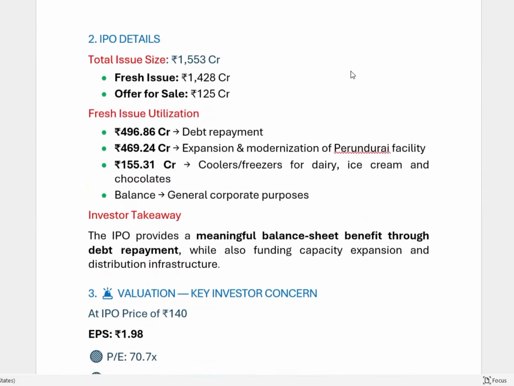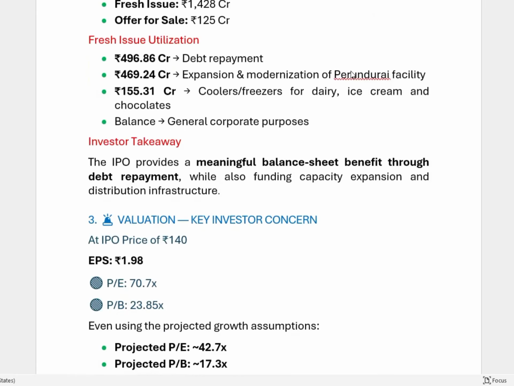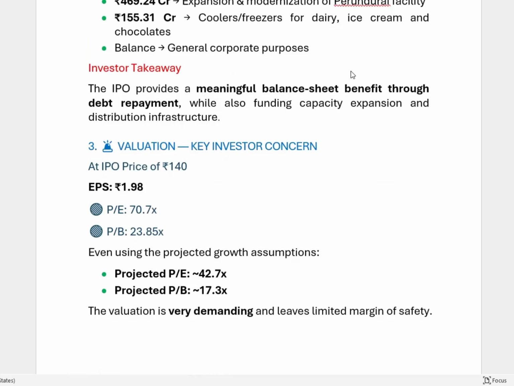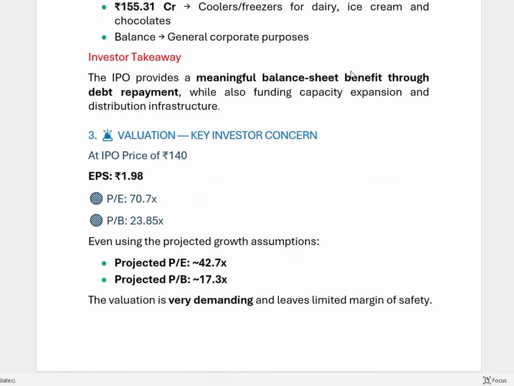Coming to IPO details, total issue size is 1,553 crores. Fresh issue 1,428 crores. Offer for sale is 125 crores. So fresh issue utilization: 496.86 crores for debt repayment, 469.24 crores for expansion and modernization of the Perundurai facility, 155.31 crores for coolers and freezers. Balance for general corporate expenditure. Investor takeaway.